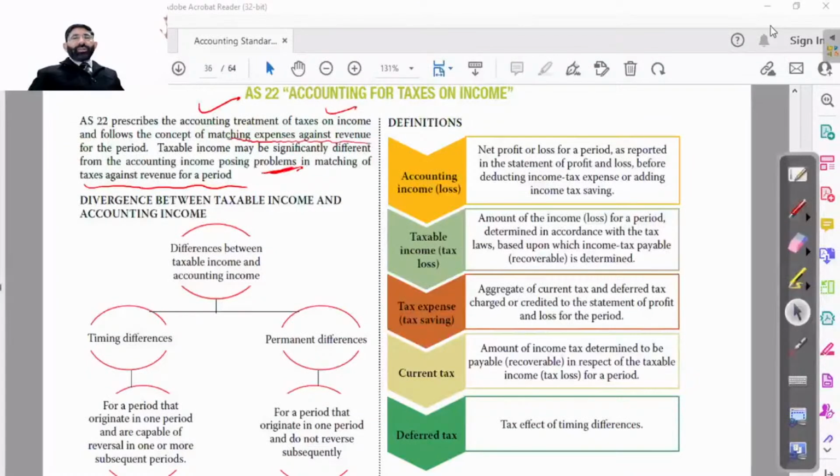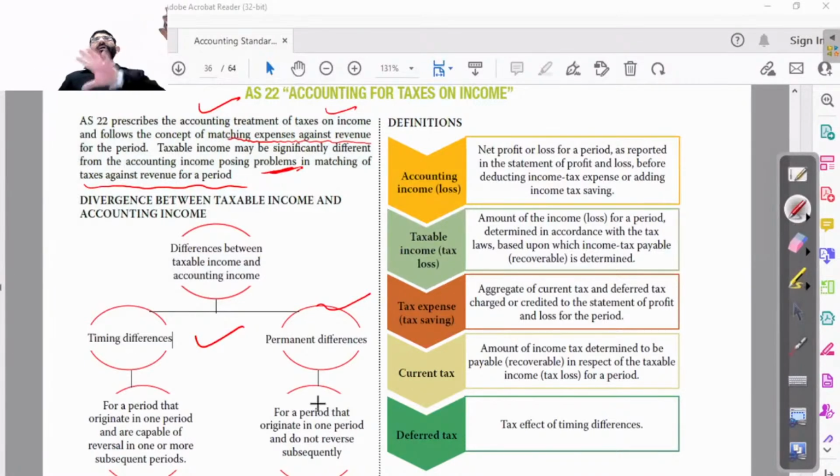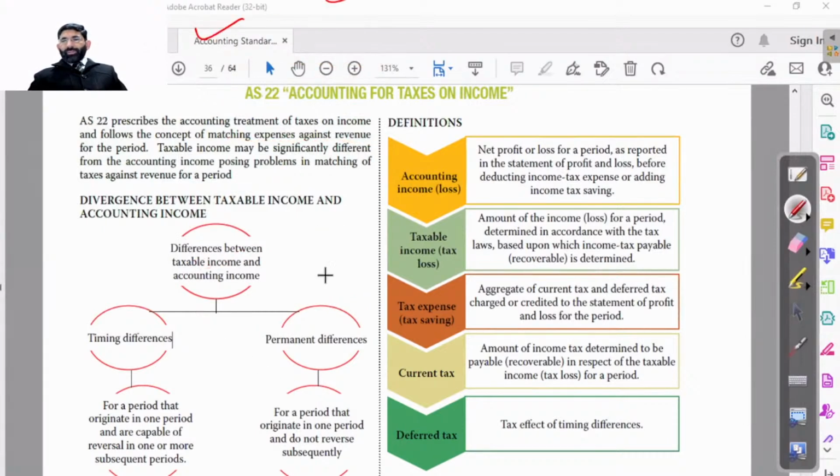So there are many expenses which are timing differences and which are permanent differences. If the difference between taxable and accounting income is of temporary nature, then it is treated in a different way. If it is of permanent nature, then it will be treated in a different way, beta. Okay. So see here it is mentioned specifically.